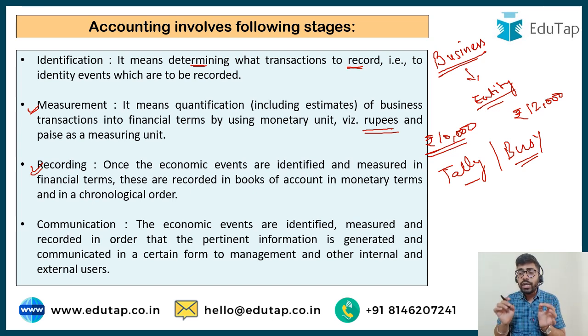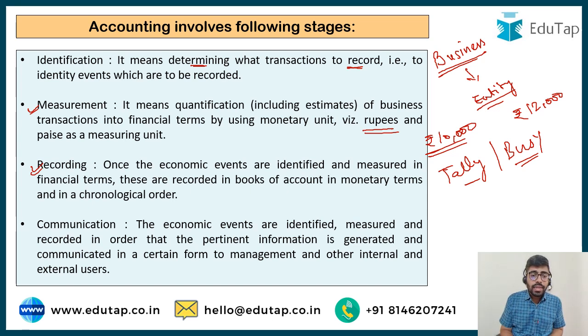And after the recording aspect, what do we get? We get different useful information. We get to know how much profit we have made during the year. We get to know how much money we have to receive from different persons. I buy phones, but I do not pay for them right away. I just buy the phones on credit terms. I pay after a month, after 2 months. So I will get to know how much money is still pending to be paid to my creditors, to the people whom I owe money. So all this information is going to be available to me after I have correctly recorded the transactions.